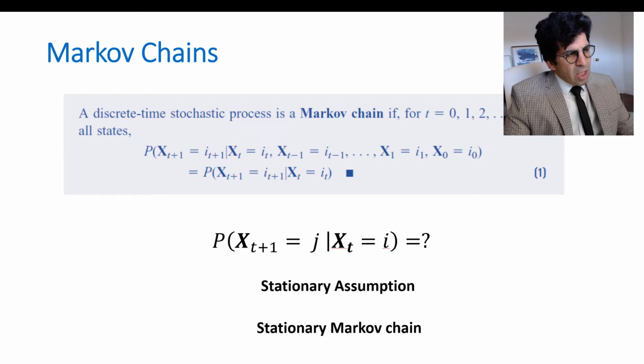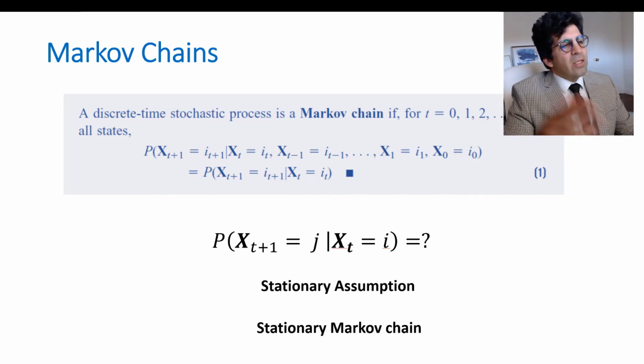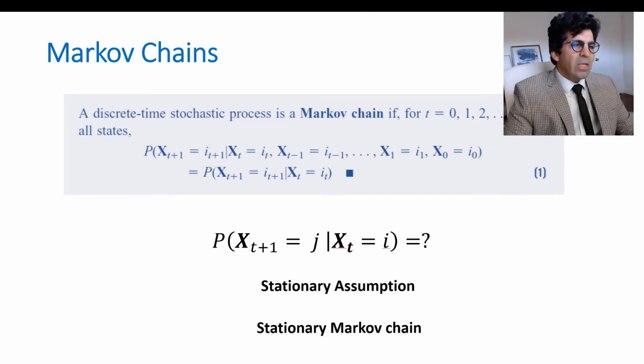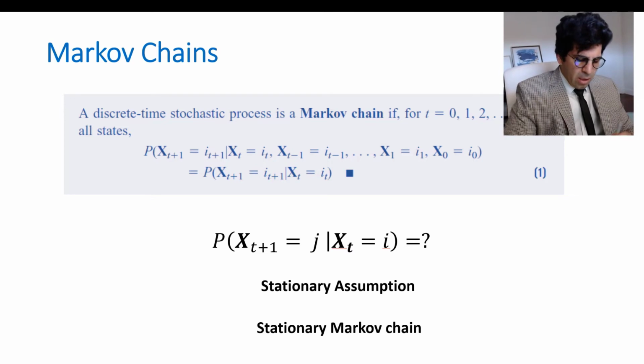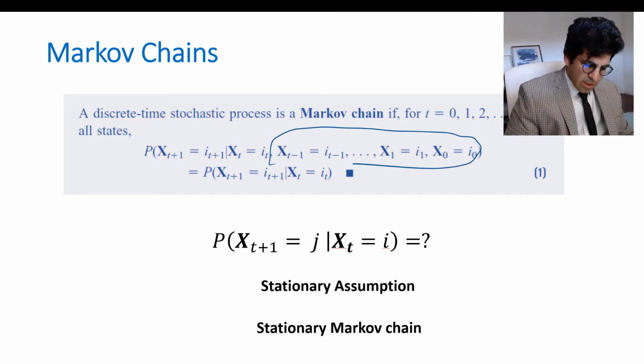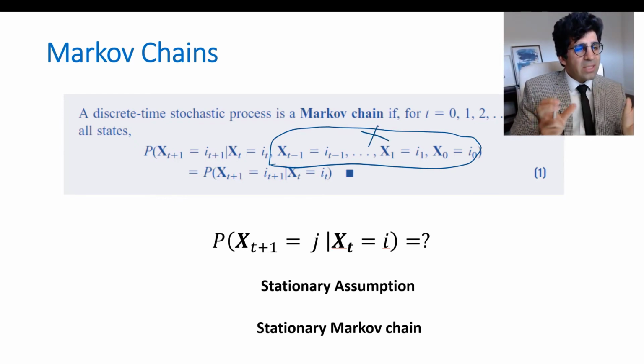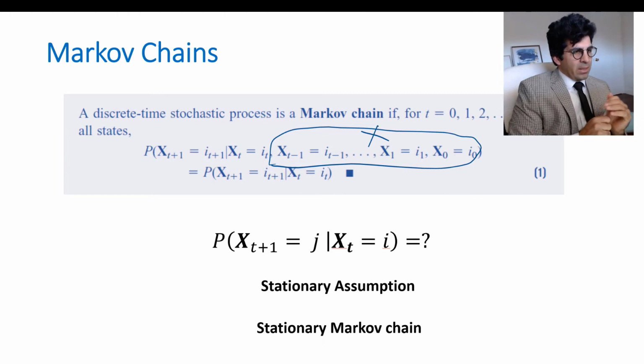It says that at time t plus 1, the probability that we are in a certain state, say the state x sub t plus 1, given that all these states have been assumed in the past, is the same as the conditional probability where you only know the previous state, which is x sub t. Basically all of the earlier history is useless, so you don't need those. If those two conditional probabilities are the same, you could say that it's a Markov chain.